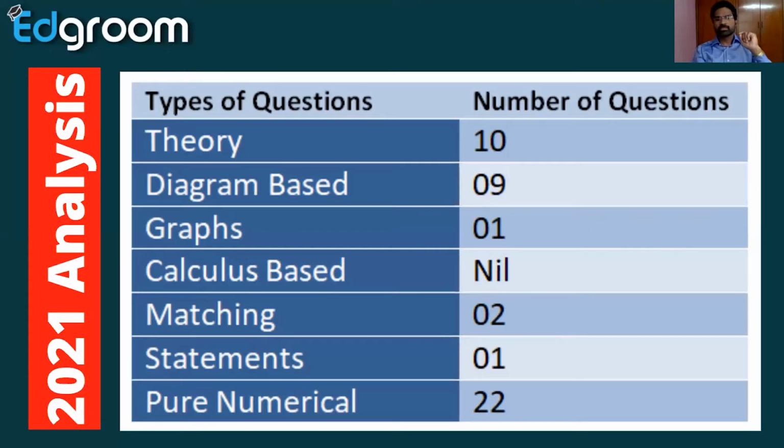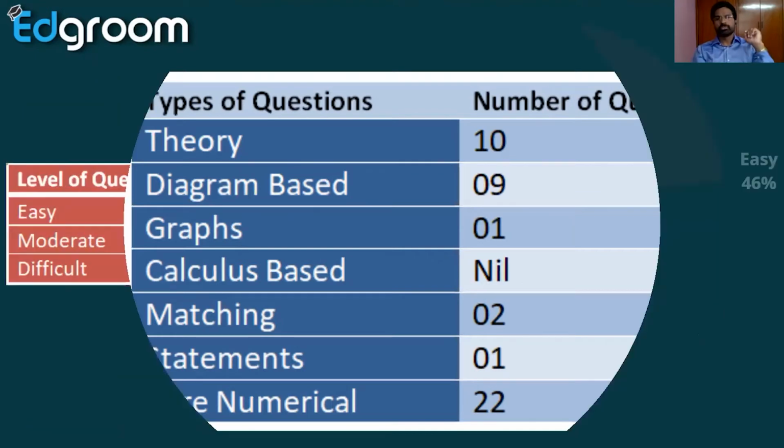Next, matching questions, 2 questions are there. They have given a matching question based on drift velocity, etc. in the last year paper. Statement question, 1 question is there. And pure numerical questions, without any graphs or diagrams, pure formula based questions, 22 questions are there. This is the category analysis of 2021.